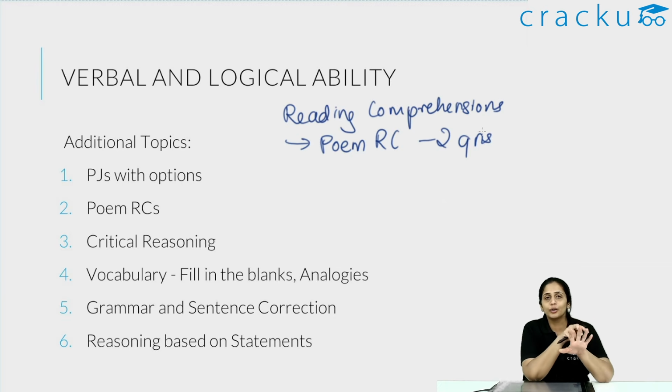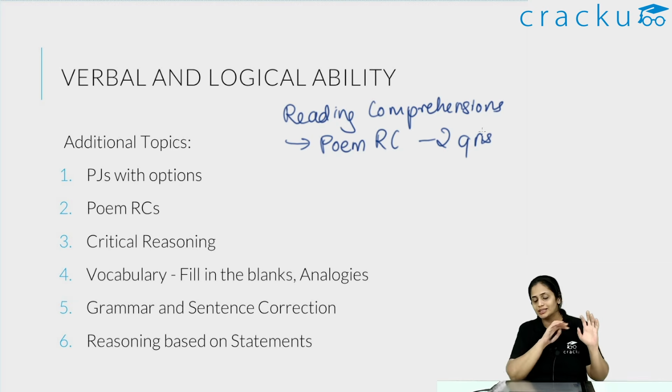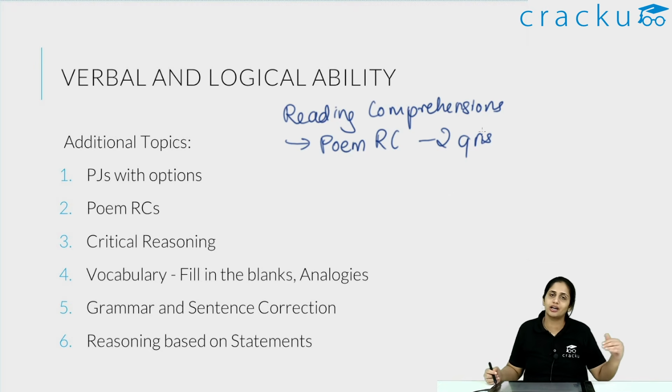Now you will have 2 options which will seem close to the topic of the poem, but one will not be connected to most of the poem or would not be the implied meaning of the poem. The implied meaning would be something slightly deeper, a more profound meaning of what is given in the poem. So this is where a lot of people struggle, but if literature and verbal is something that you are good at, definitely do the poem RCs.